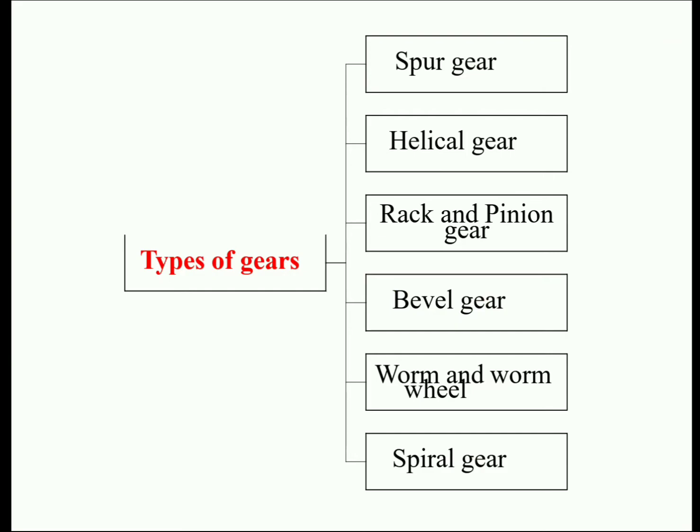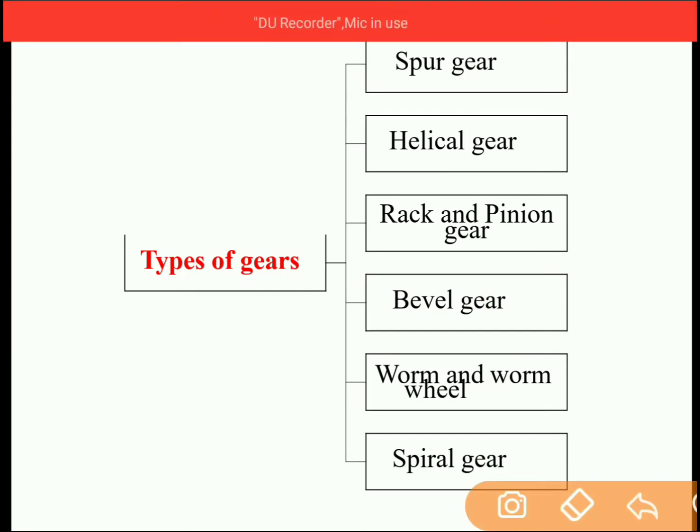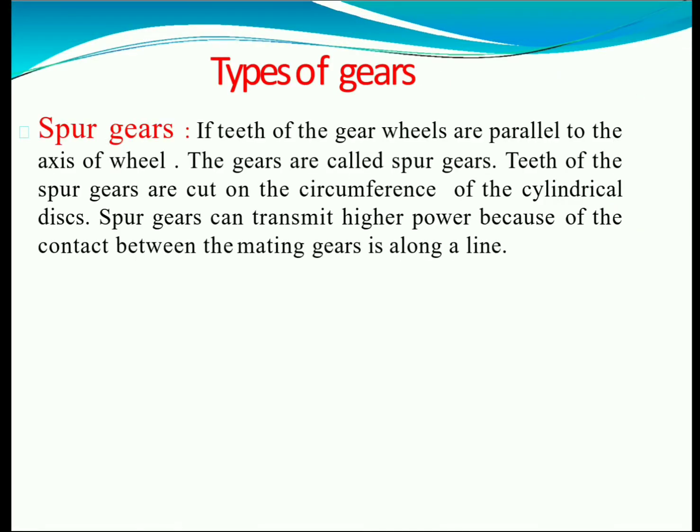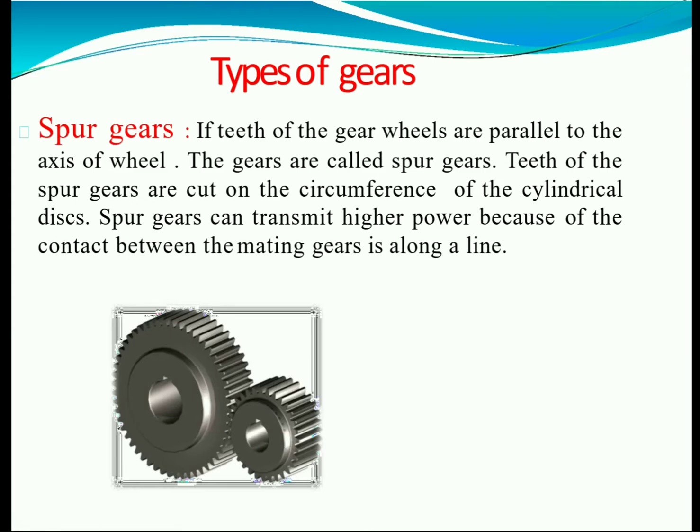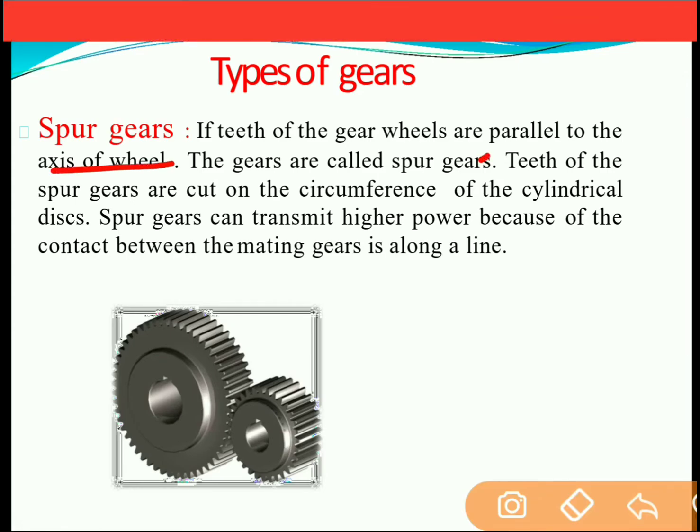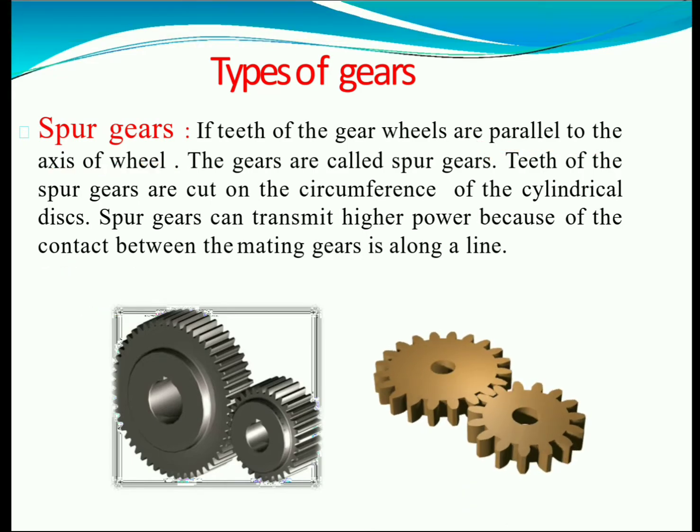Types of gears. Gears are classified into spur gear, helical gear, rack and pinion gear, bevel gear, worm and worm wheel gear, and spiral gear. We will study all these kinds of gears in detail. First is the spur gear. In the spur gear, the teeth are parallel to the axis of the wheel, as seen in the figure.